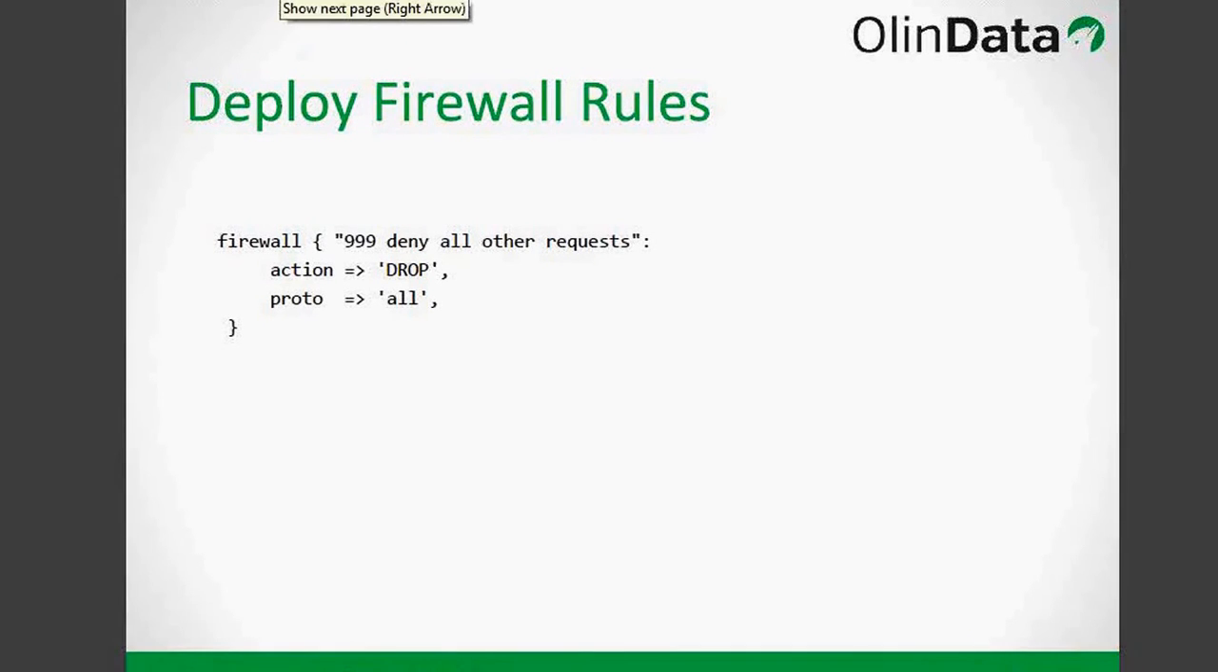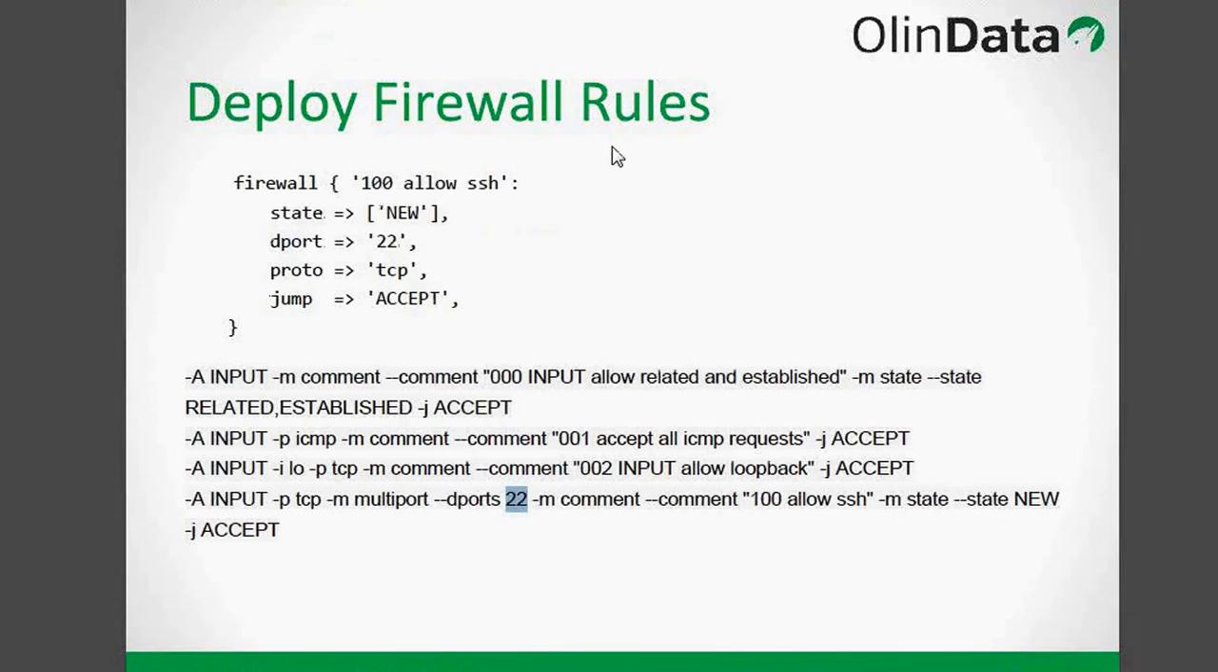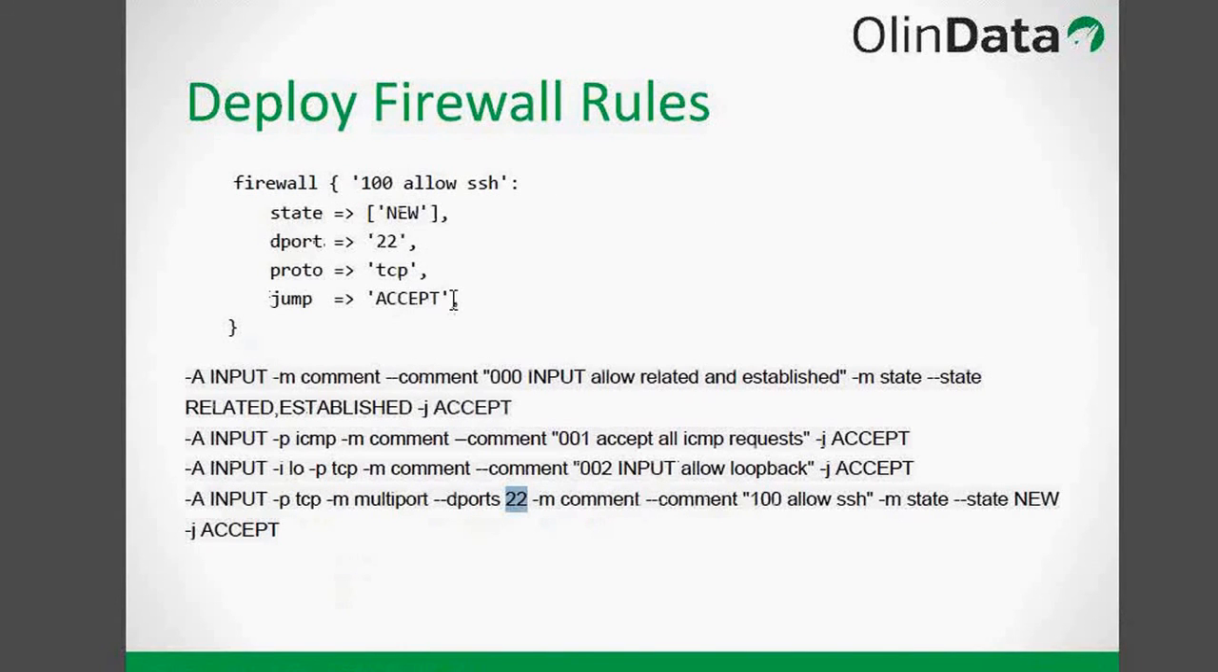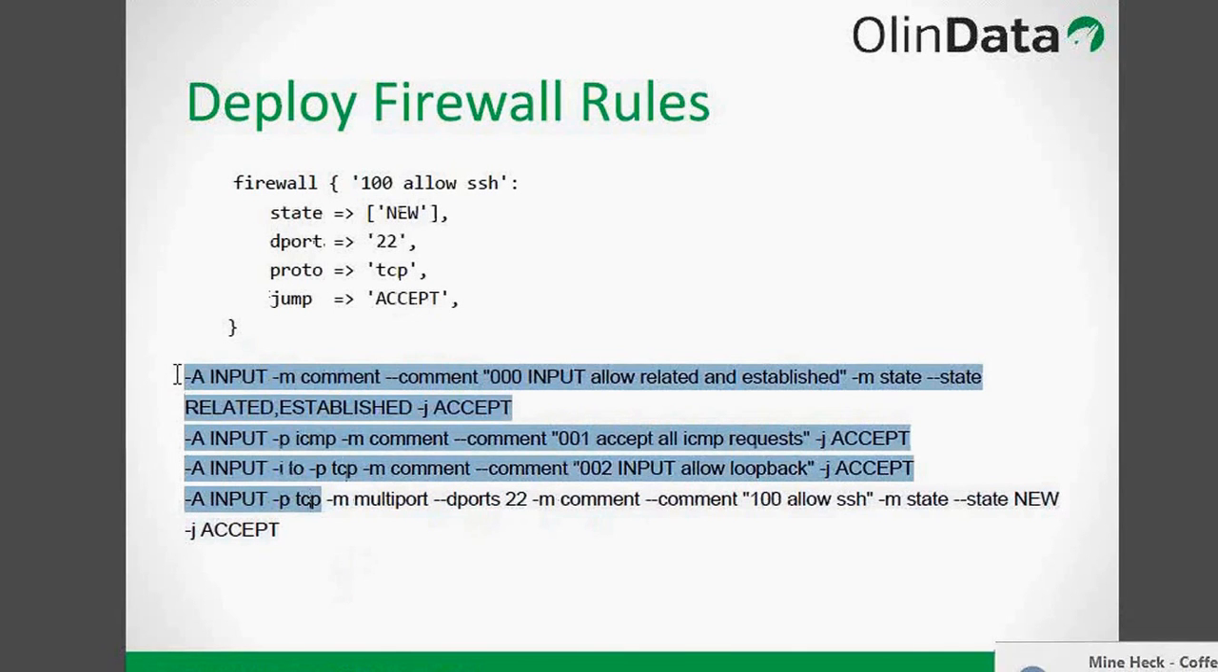So going ahead, these are the first three rules over here, and the fourth is the SSH rule over here. This is how it will look in iptables. You can just list them using the command iptables -L. It will show all the iptables rules created.